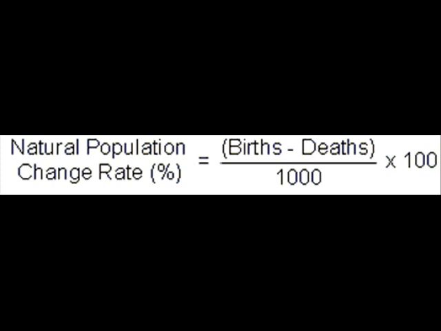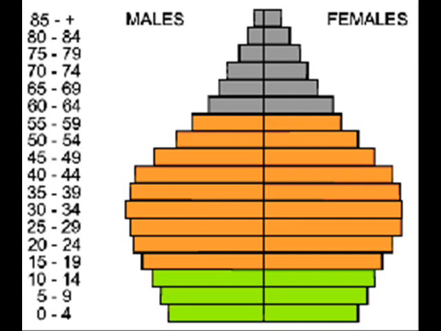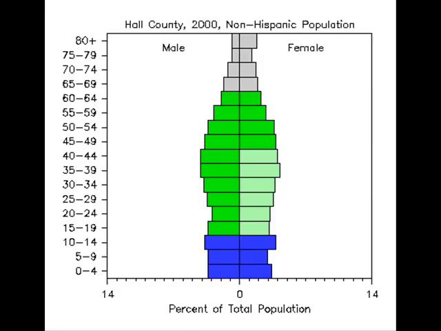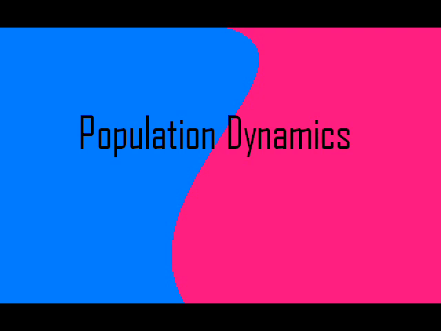Population changes are usually explained in terms of births and deaths per 1,000 people. When births exceed deaths, this is a population increase. When deaths exceed births, this is a population decrease. And when they are equal, this is population steadiness. This can be explained by the formula: births minus deaths, over 1,000, times 100. During 2000, the world's birth rate was 22. The death rate was 9. The world's population grew at a rate of 1.3.